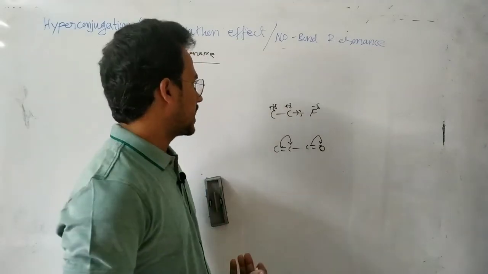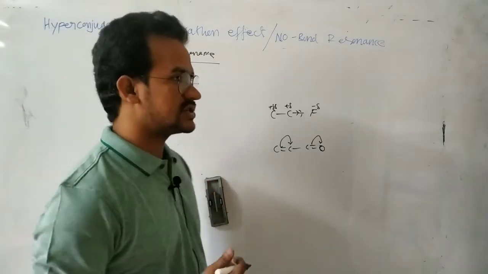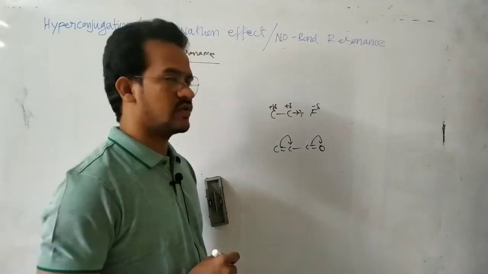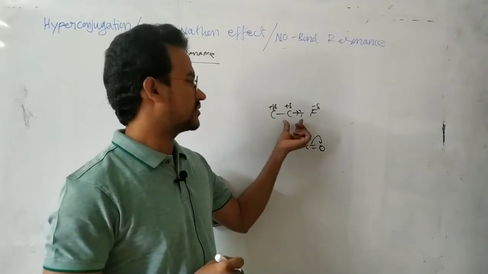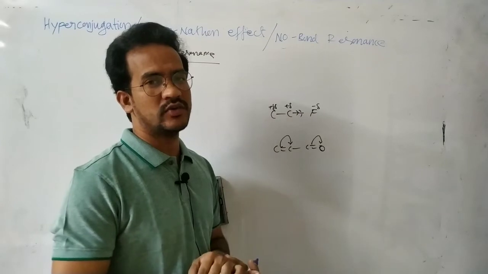Hyperconjugation is a delocalization of the sigma electrons, while resonance is a delocalization of pi electrons. The inductive effect is just the movement of the sigma bonding electrons towards the more electronegative atom.